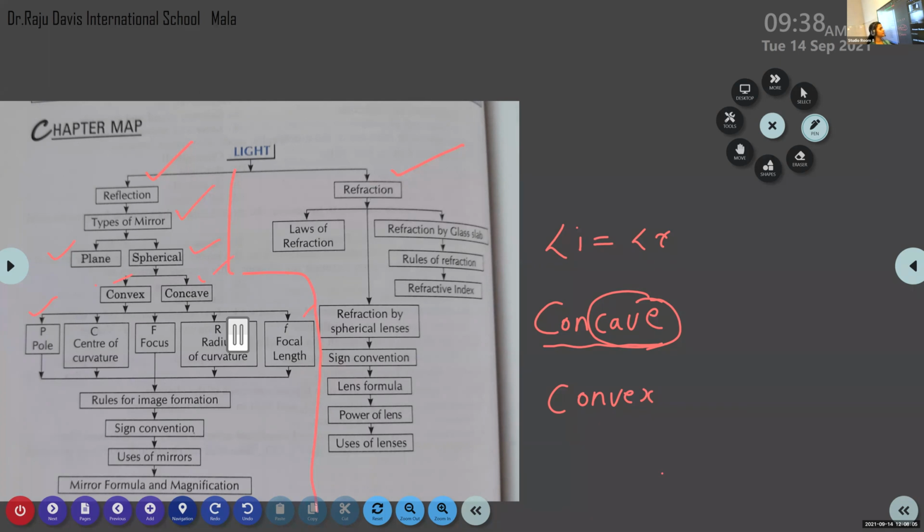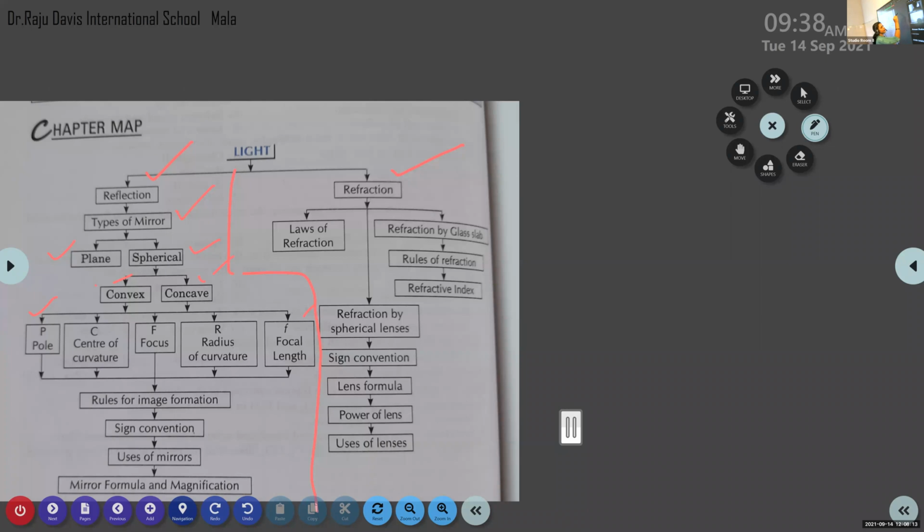Center of the reflecting surface of the spherical mirror. Yes, it is the center of the reflecting surface of a spherical mirror. Suppose you imagine this is a concave mirror. This is the reflecting surface of a concave mirror. The center of the reflecting surface of a concave mirror is known as the pole of the mirror.